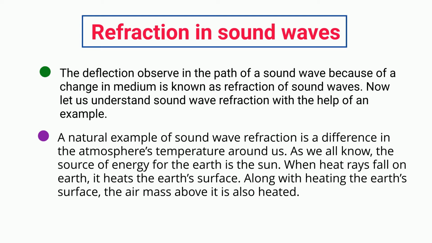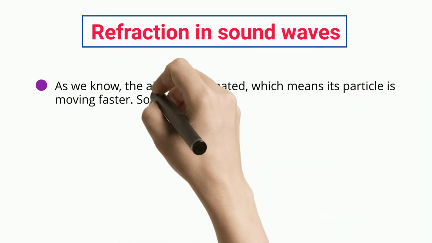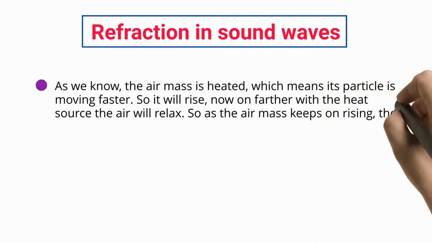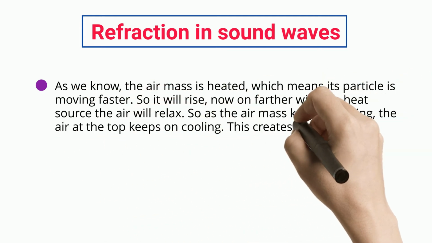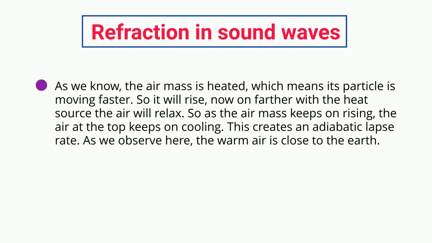Along with heating the Earth's surface, the air mass above it is also heated. As we know, when the air mass is heated, its particles move faster, so it will rise. Moving farther from the heat source, the air will relax. So as the air mass keeps on rising, the air at the top keeps on cooling. This creates an adiabatic lapse rate. As we observe here, the warm air is close to the Earth.